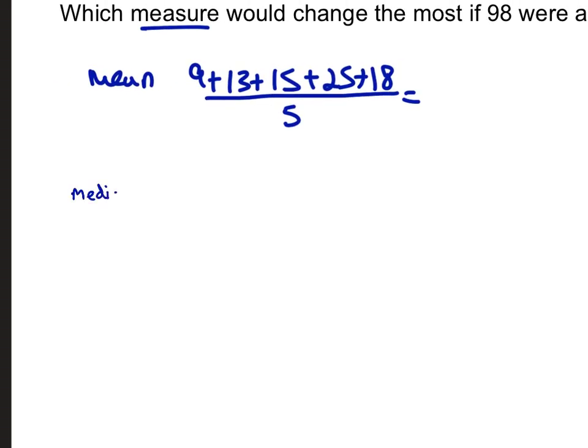The median is the middle. So just line them all up in order: 9, 13, 15, 18, 25, and the median is the middle, so that's 15. And then the mode,